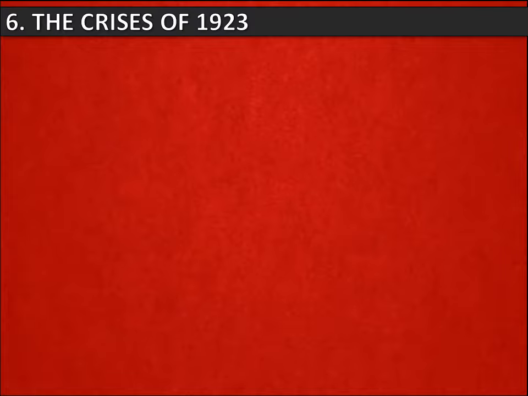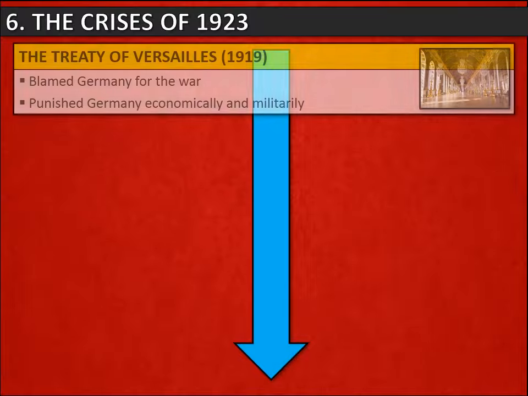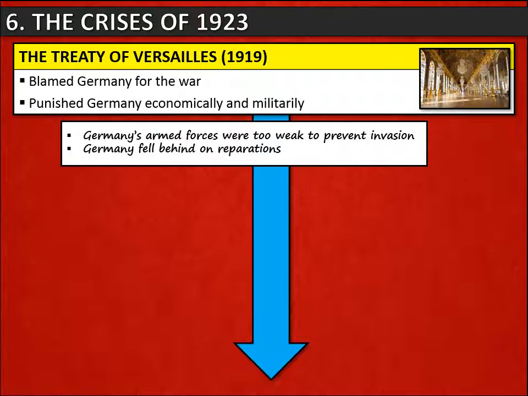Now let's zoom in on the year 1923, which was a year of crisis for the Weimar Republic. And let's see how the crisis developed. The roots of the crisis go all the way back to the Treaty of Versailles, which blamed Germany for the war and punished Germany both economically and militarily. This meant that Germany's armed forces were too weak to prevent invasion, and it also meant that Germany fell behind on its huge reparations bill.